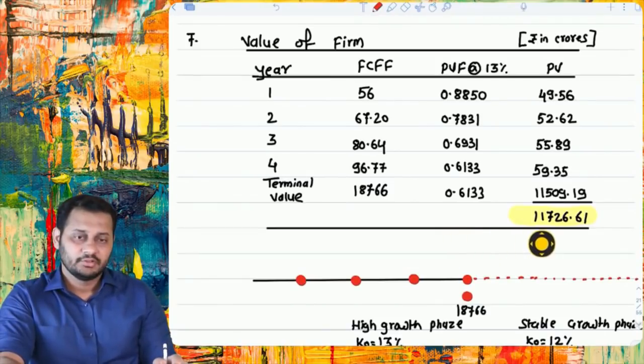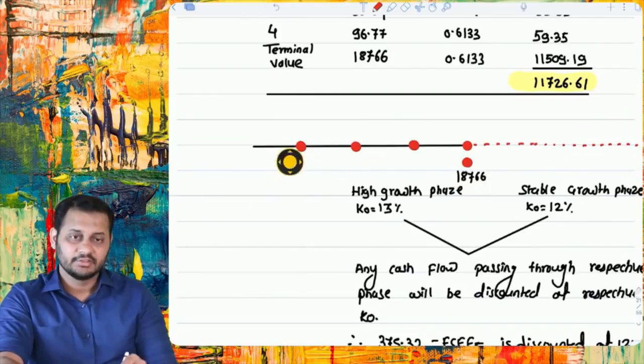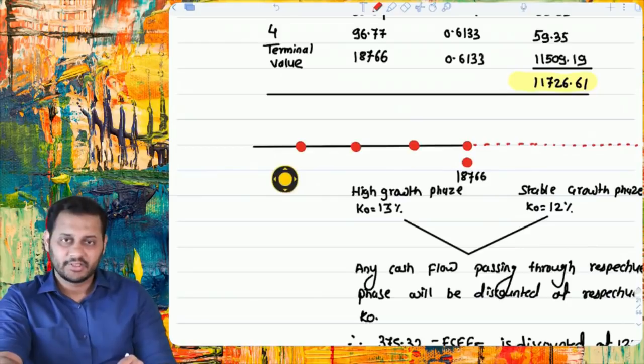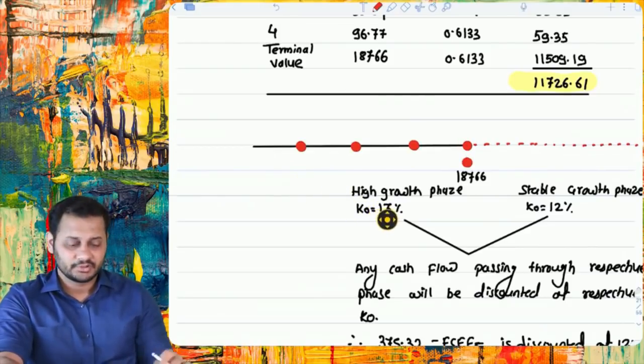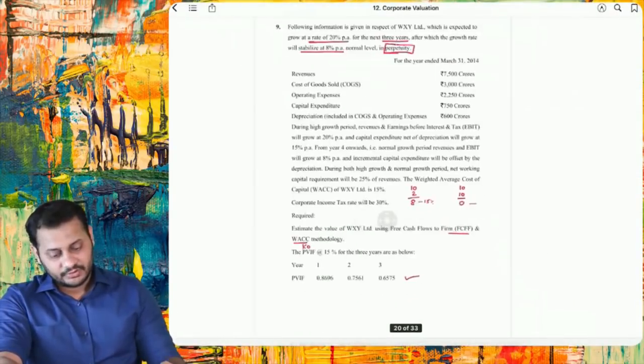See, these are the first 4 cash flows, and then this terminal value. When this 18766 was in this period, we discounted it with 12%. But now this 18766 will go through this period, which is the high growth period. We will discount it at 13%. Proper note of the same was given in this. Then comes question number 11.